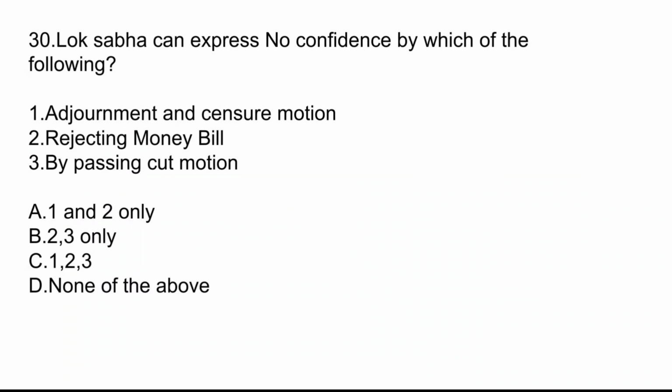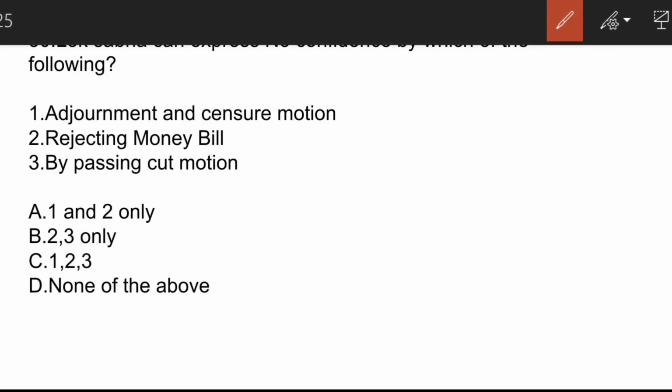Lok Sabha can express no confidence by which of the following? Here the correct answer is option C. That is adjournment and censure motion, rejecting a money bill and bypassing a cut motion.